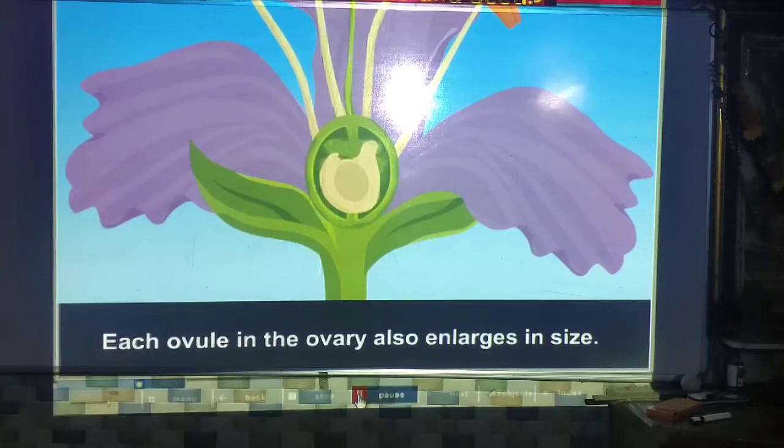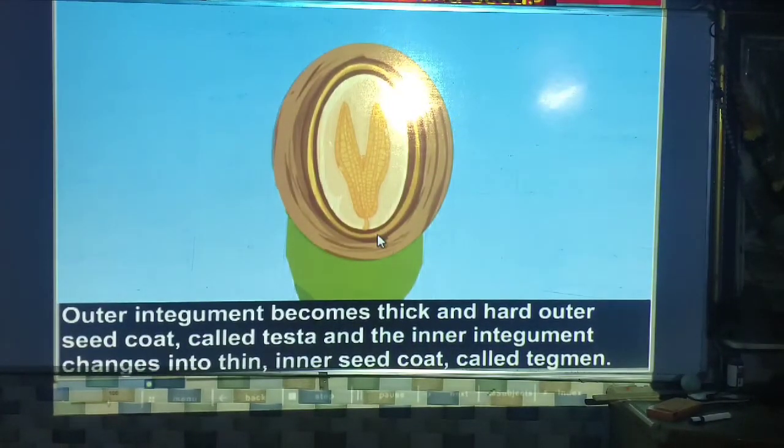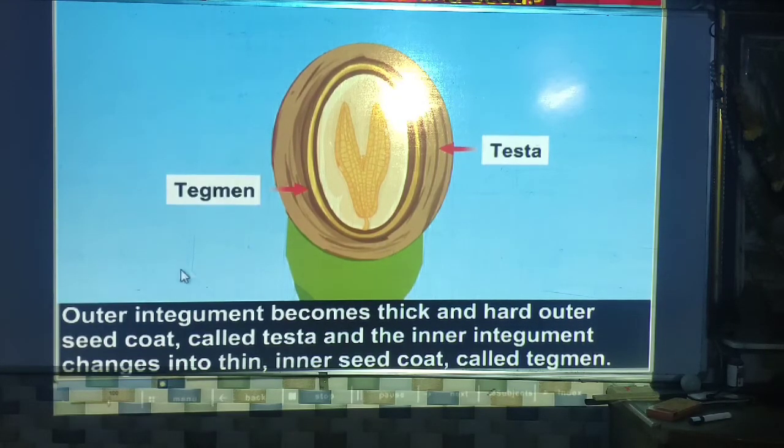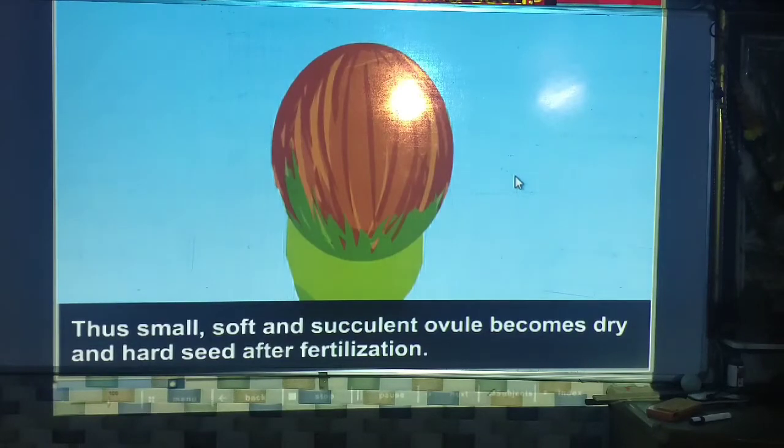Each ovule in the ovary also enlarges in size. The outer integument becomes thick and hard. The outer seed coat is called the testa, and the inner integument changes into a thin inner seed coat called the tegmen. The inner is called tegmen and the outer is called testa. The small, soft and succulent ovule becomes dry and hard and becomes the seed after fertilization. So seed formation takes place.